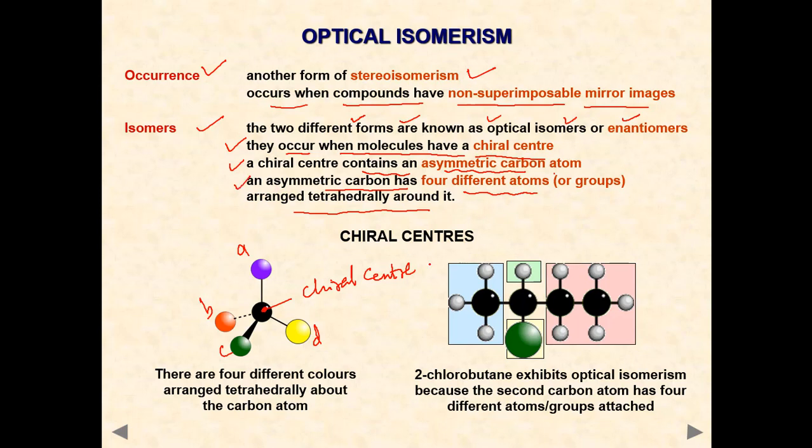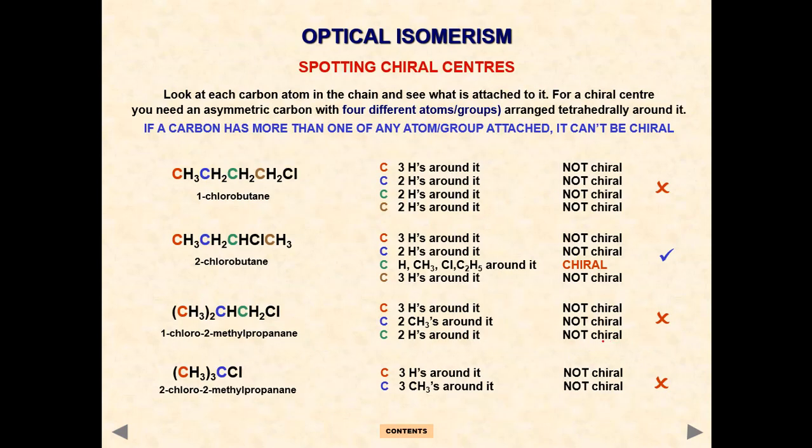What are the enantiomers? In the next slide you can see. 2-chlorobutane. Here, whenever all four different groups are there, this is an A type, this is a B type, this is a C, this is a D. So optical activity is present. If a carbon has more than one of any atom or group attached to it, it can't be chiral. Means the same group should not be repeated. All four should be different, A, B, C, D, like this. Then only it's chiral.